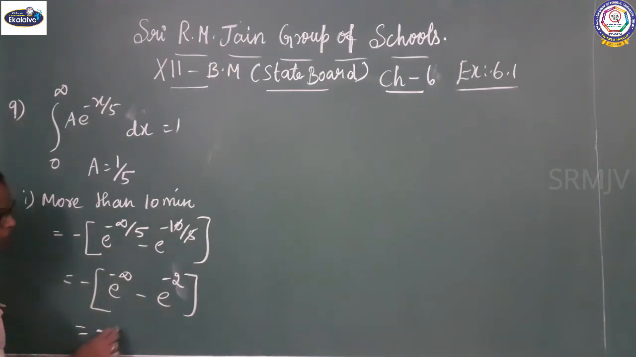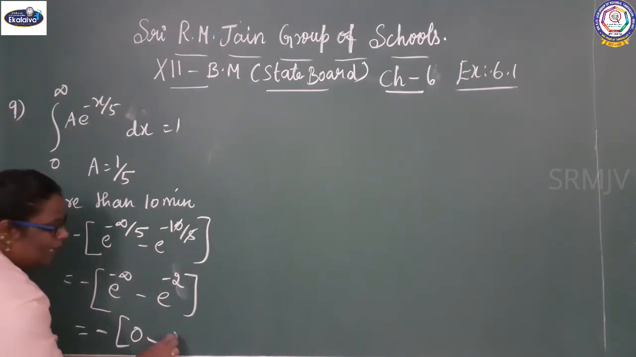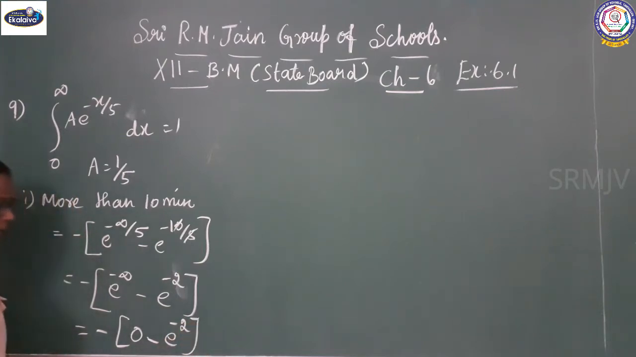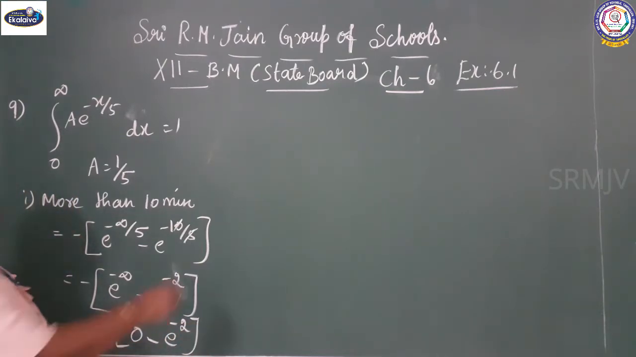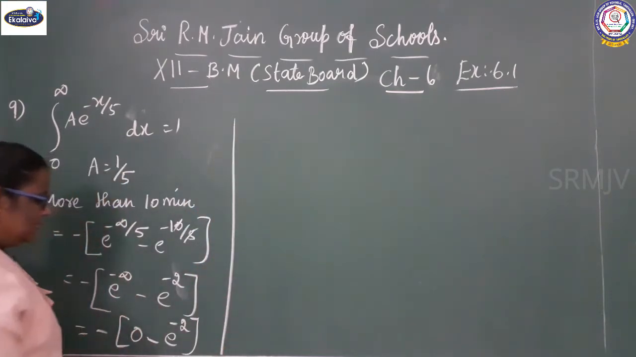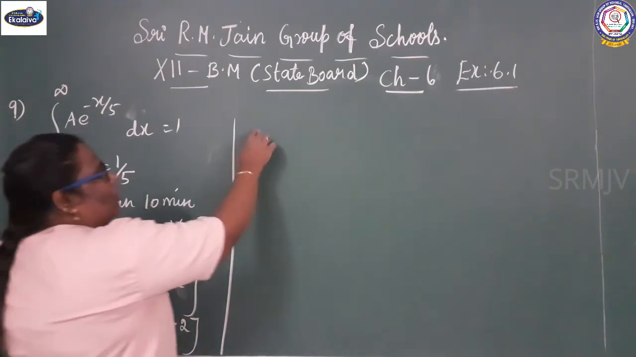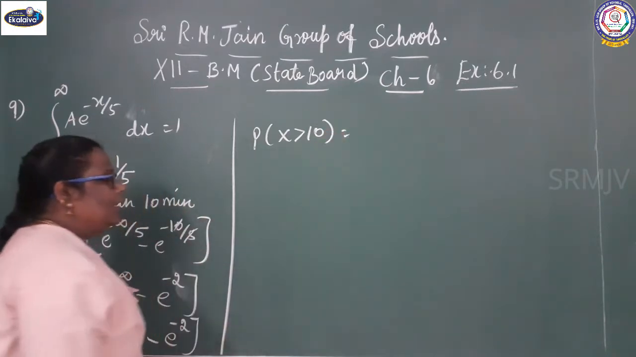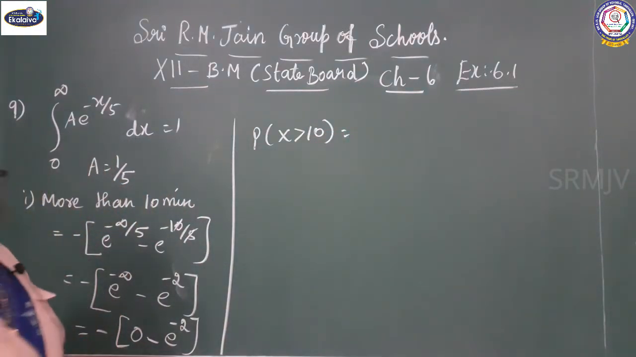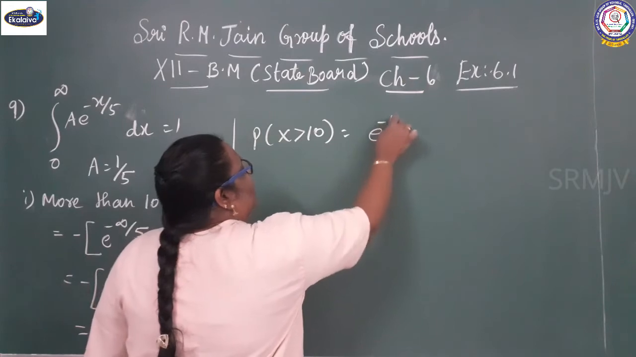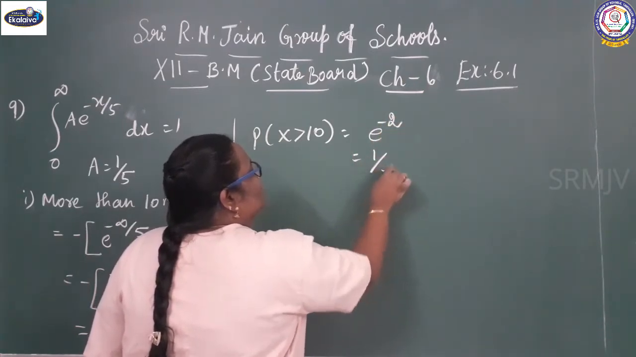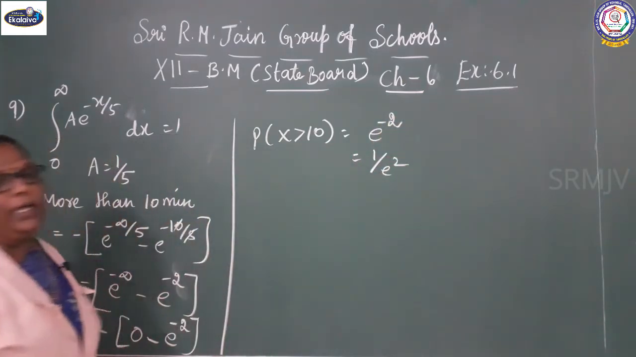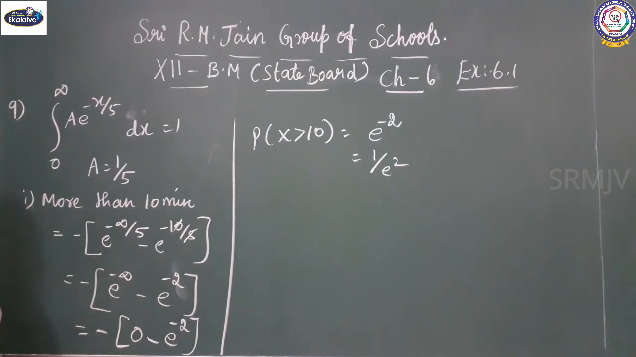So what is the value? Minus 0 minus e power minus 2. Minus into minus becomes plus. So P of x greater than 10 equals plus e power minus 2. So the value is 1 by e square.